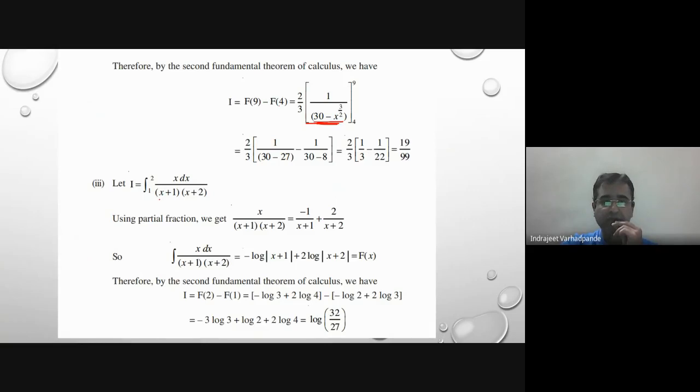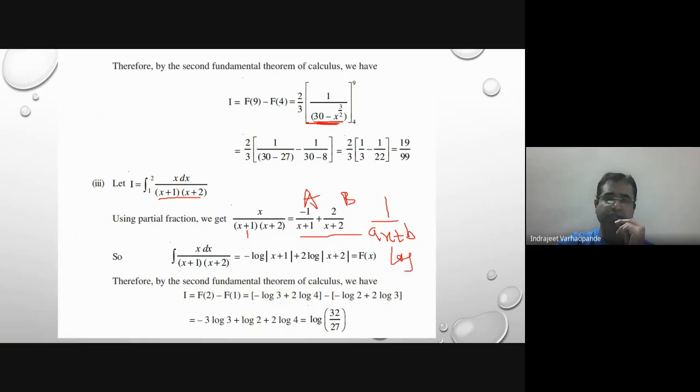If you see the product of two terms in the denominator, we have to decompose or resolve them using partial fractions. What is that method? A upon the first factor, b upon the second factor, and then we calculate the values of a as well as b. After that, we get this particular situation. It can be easily compared with 1 upon ax plus b. What is the integration of 1 upon ax plus b?